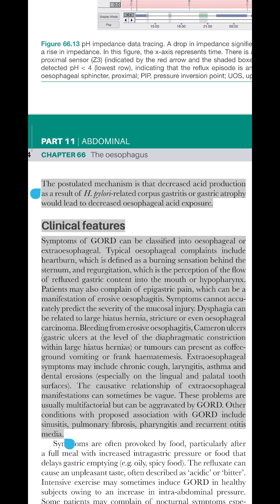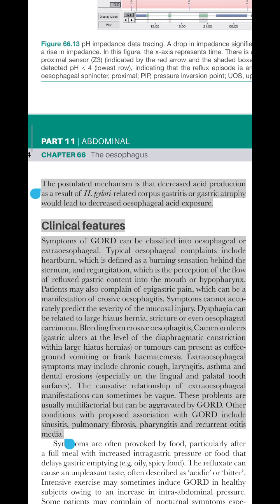Clinical features. Symptoms of GORD can be classified into esophageal or extraesophageal. Typical esophageal complaints include heartburn, which is defined as a burning sensation behind the sternum, and regurgitation, which is the perception of the flow of refluxed gastric content into the mouth or hypopharynx. Patients may also complain of epigastric pain, which can be a manifestation of erosive esophagitis. Symptoms cannot accurately predict the severity of the mucosal injury.